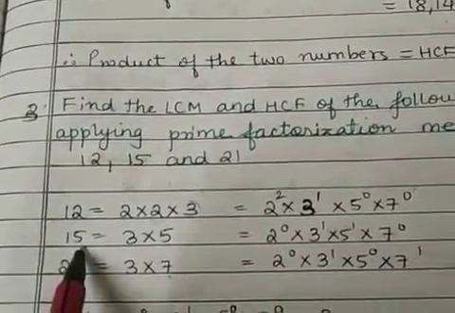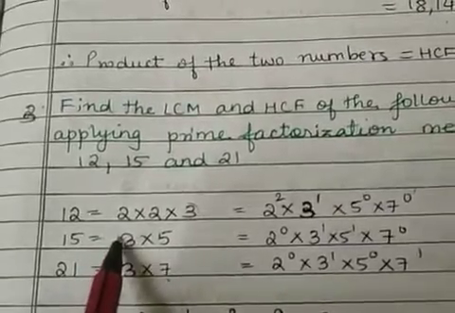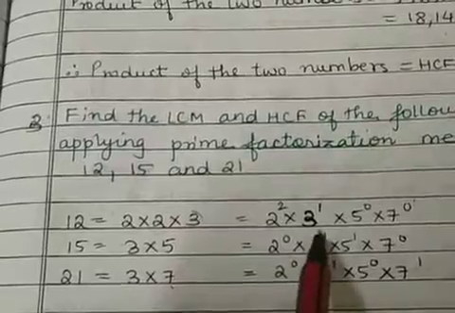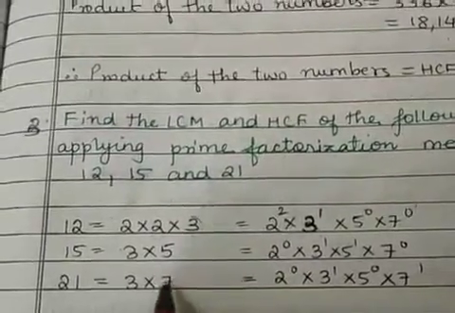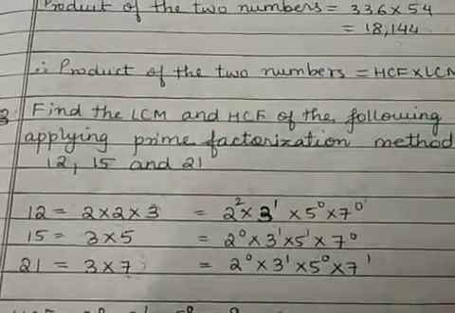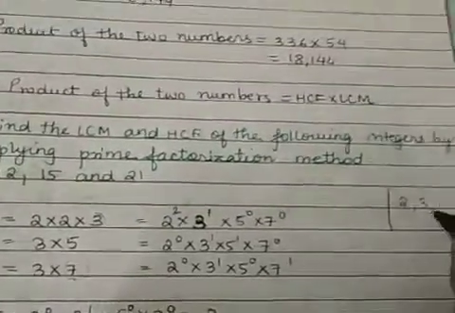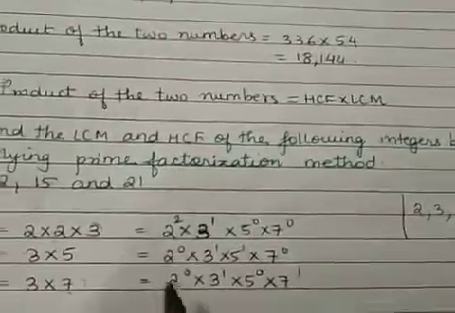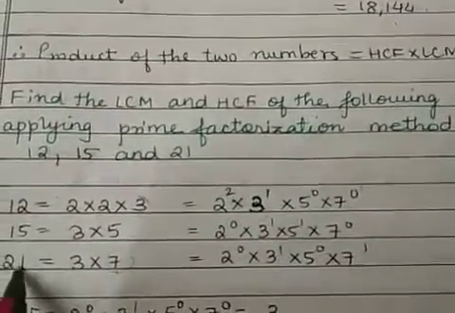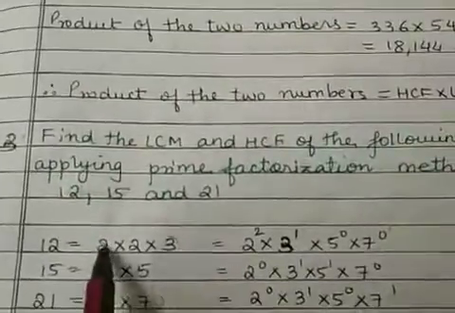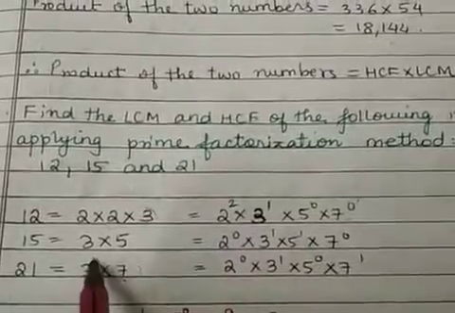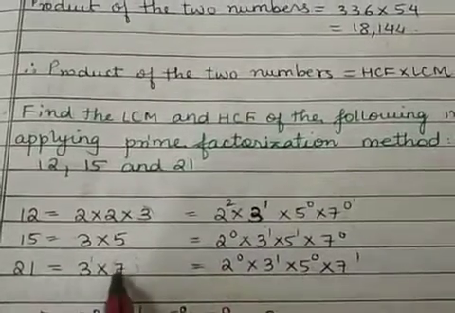Similarly, what will be 15? In 15, 2 is not there. So this is equal to 2 raised to 0, 3 raised to 1, 5 raised to 1, and 7 is not there, so 7 raised to 0. If you want, you can list down all the factors here: 2, 3, 5 and 7. Each number should be expressed in terms of the factors. Now 21 is 3 and 7. 2 is not there and 5 is not there, so I can write this as 2 raised to 0, 3 raised to 1, 5 raised to 0 and 7 raised to 1.